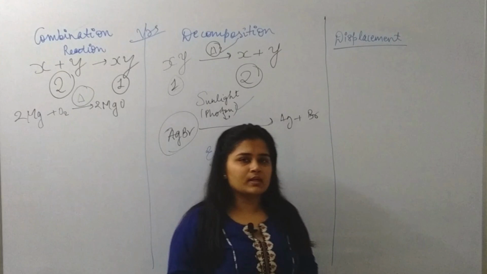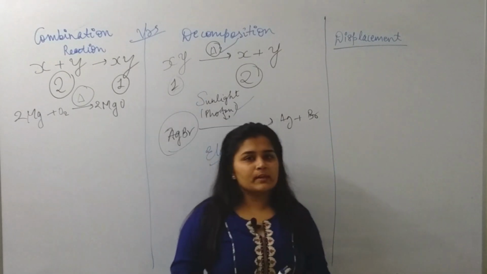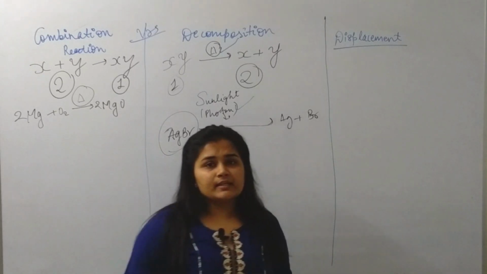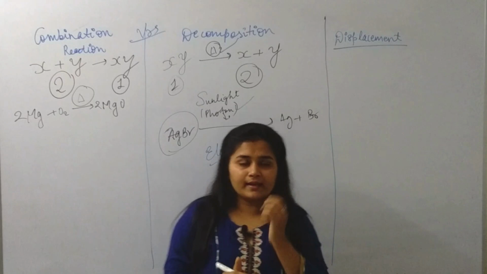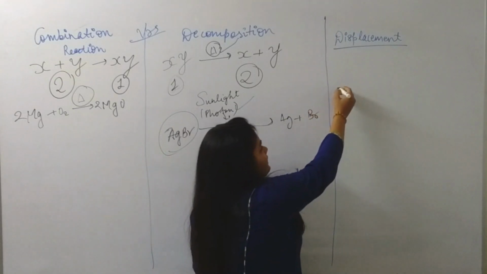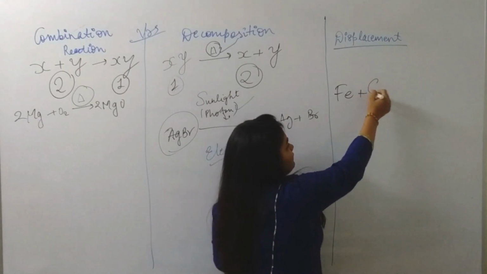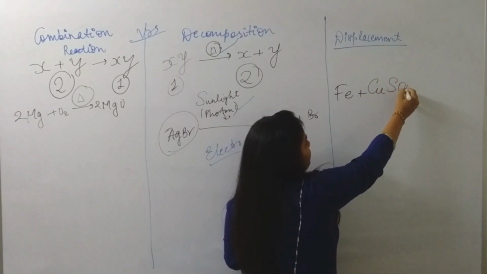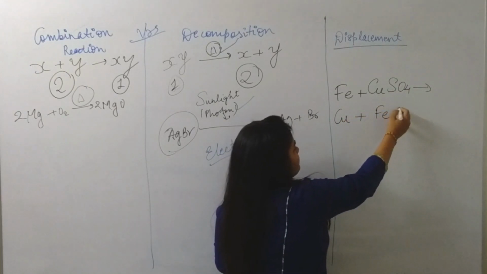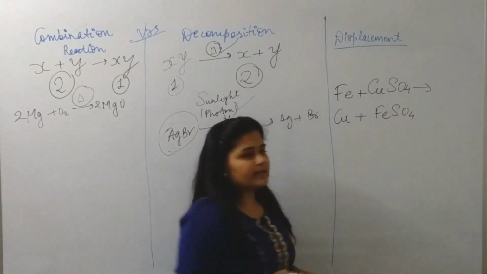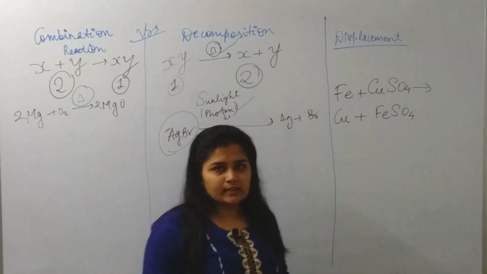Now the last one is displacement reaction. The word displacement itself suggests that it is something displacing, replacing. The example given in the textbook is iron Fe plus copper sulfate gives copper plus iron sulfate FeSO4. The iron is alone initially in the reactants.